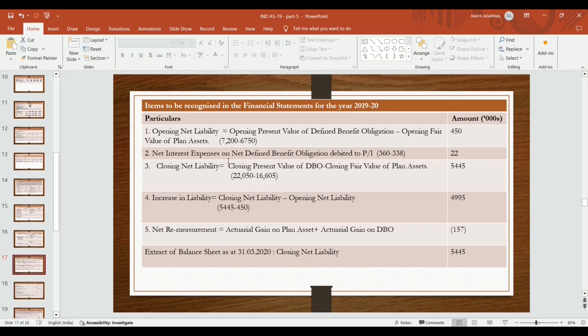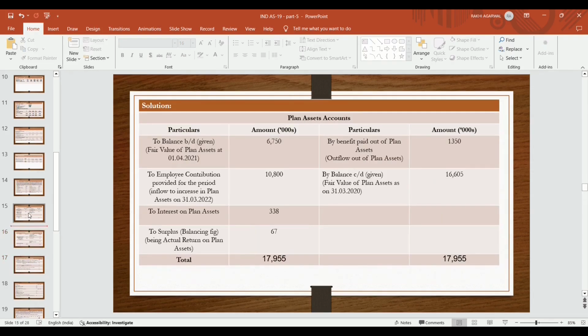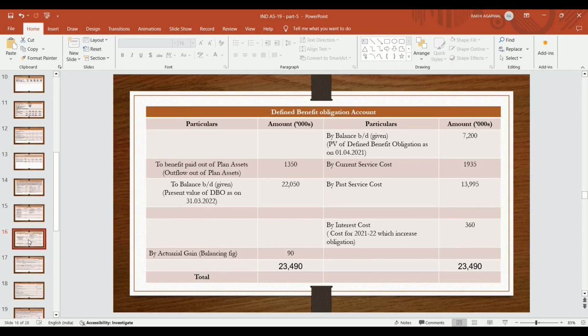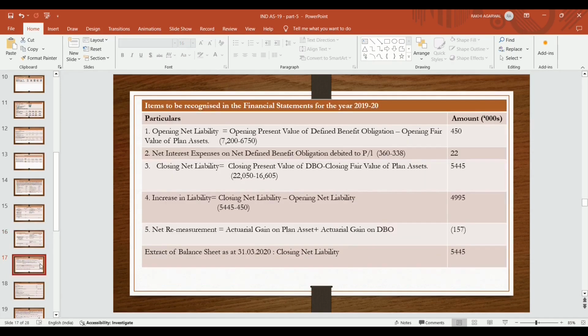Net interest expenses on net defined benefit obligation. What was the net interest expenses? In this case the interest income is 338 and interest cost becomes 360. Cost is more than the income, so it becomes net interest expenses, 360 minus 338, so it becomes 22.